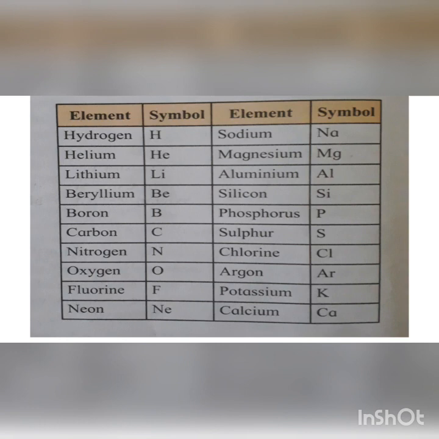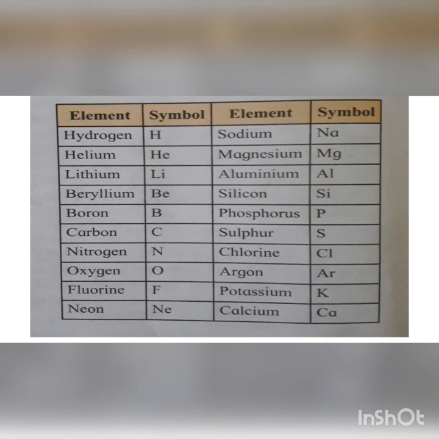Now here you can see a table with element and symbol. The same table is on page number 94. So I'll read out the elements and the symbols. So hydrogen, we have H. Helium, He. Lithium, Li. Beryllium, Be. Boron, B.